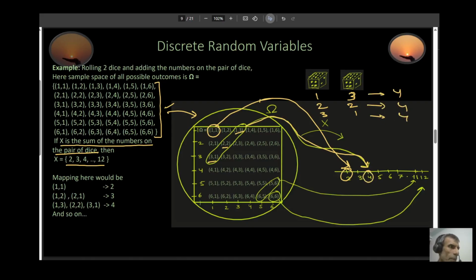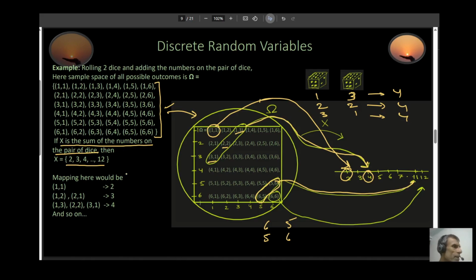And let's take another example. Let's look at this one right here. This is (6, 5) and (5, 6). If one die gets 6 and the other gets 5, or one gets 5 and the other gets 6, both these elements get mapped to 11 because 6 plus 5 is 11.